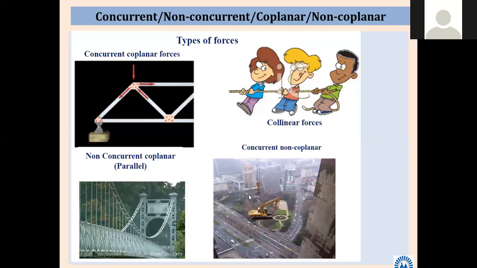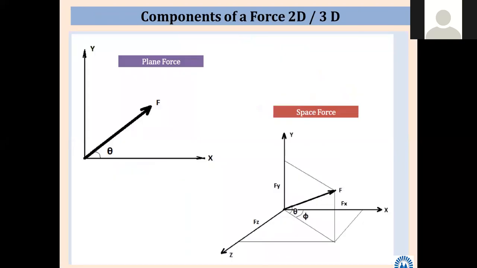Once you are in class, I will show that it is there in every class. A tripod is where cameras etc. are fixed. Three forces and their lines of action will meet at a single point, but it is not coplanar. So it is just for information. Concurrent, not coplanar. Collinear: a famous example is tug of war. In Marathi it is called rassi khech. Forces will act along that rope. That's why it is called collinear forces.